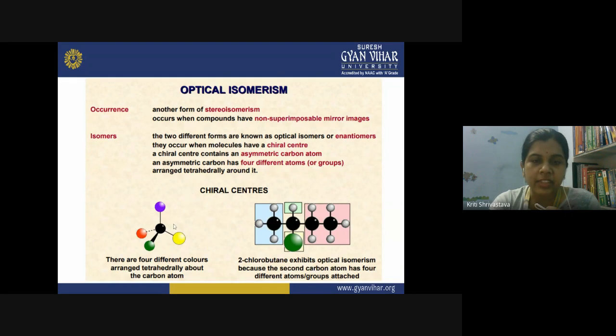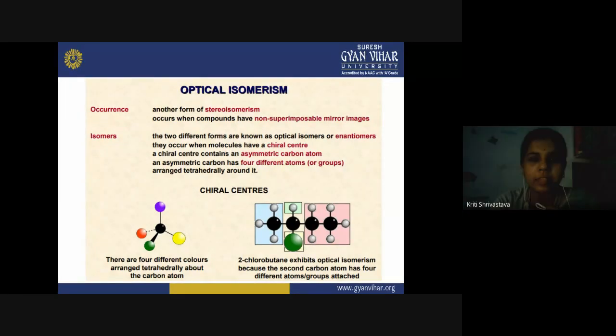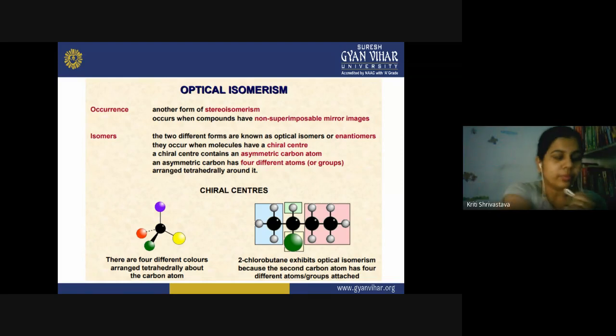Chirality arises due to the tetrahedral nature of carbon. We know that when carbon has sp3 hybridization, it has a tetrahedral structure, and in the tetrahedral structure all the atoms have an angle of 109 degrees between them. So what happens in such a case?